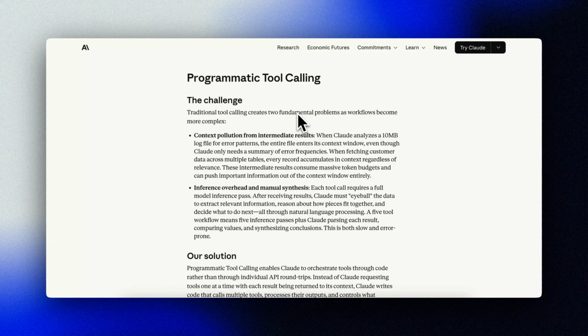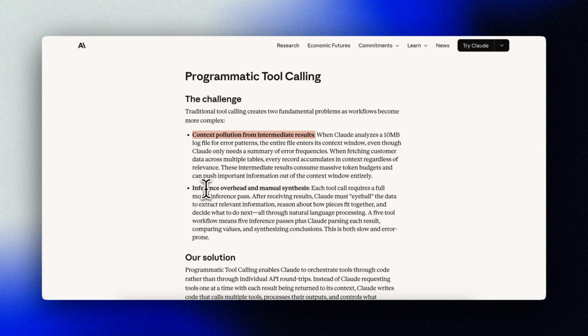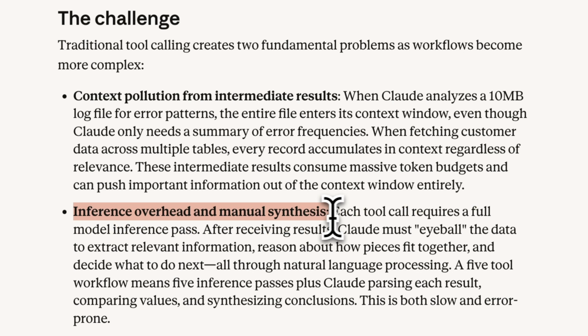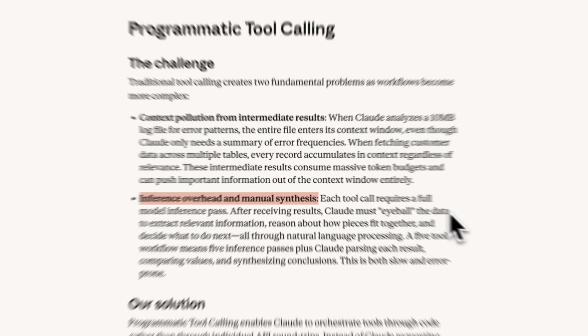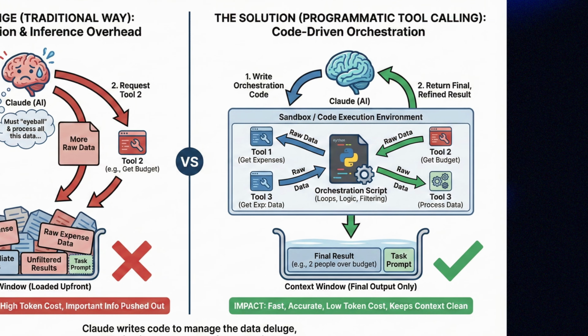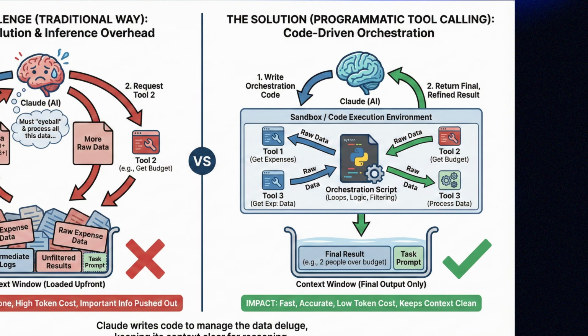Okay, the second feature, Programmatic Tool Calling. Traditional tool calling has 2 problems. First, context pollution. When Claude processes a big dataset, the entire thing enters context, even if it only needs a summary. Second, inference overhead. Each tool call requires a full model pass. The solution introduced by Anthropic lets Claude write Python code that orchestrates multiple tool calls. Intermediate results stay in a sandbox code execution environment, and only the final output comes back to Claude's context. Pretty clever. So here's their example.